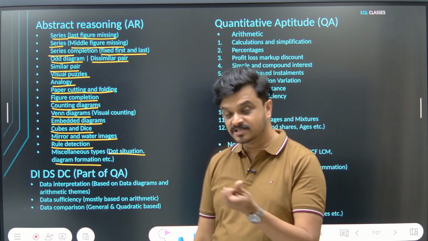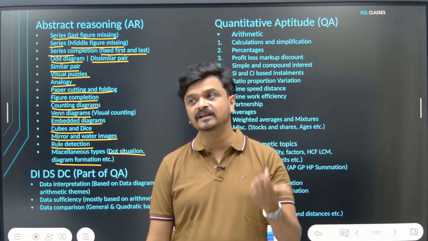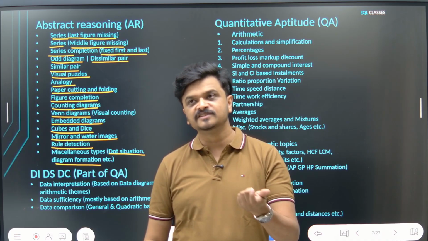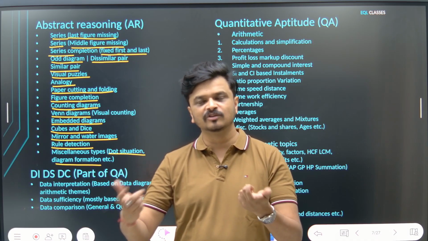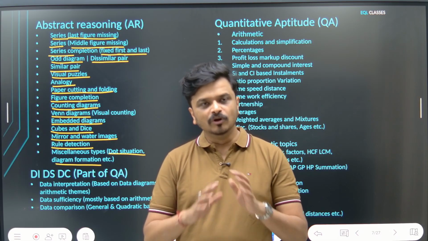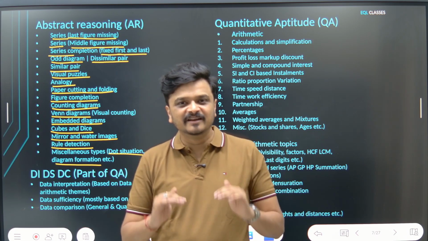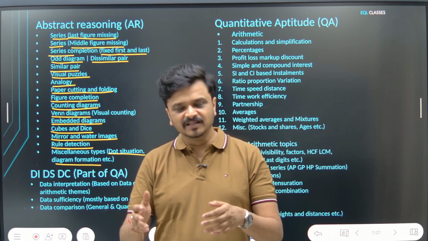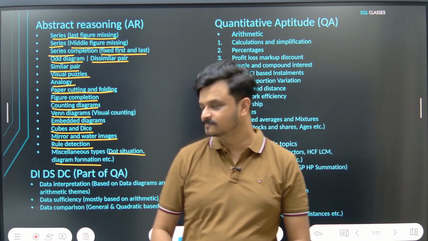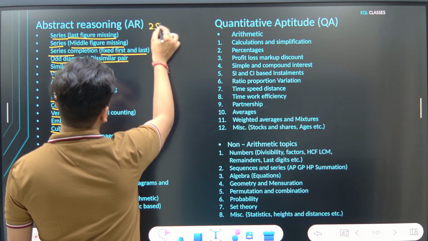Okay. Again, to understand what I'm saying, why am I saying CET is very unpredictable? Why am I saying the syllabus which is present on the CET Cell website is not very useful? Why am I giving you this topic list? I want you to be ready for anything and everything. I'm repeating this again and again, be ready for anything and everything, because that is what is expected out of you in this paper. So abstract reasoning, 25 questions, 25 marks.